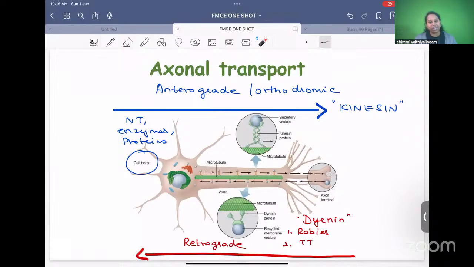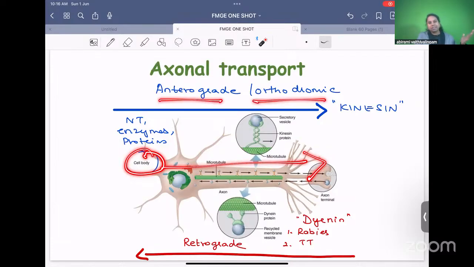Multiple sclerosis, very important in medicine. Over to axonal transport. Along the axon, how substances are transported by means of anterograde transport and retrograde transport. Antero means the normal direction. From the cell body, any substance synthesized in the cell body is transmitted to the axon terminal. So this is by anterograde transport. Orthodromic means that is the correct direction from cell body to the axon terminal.